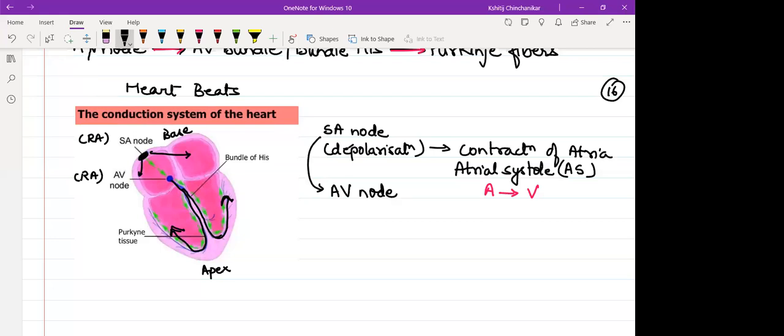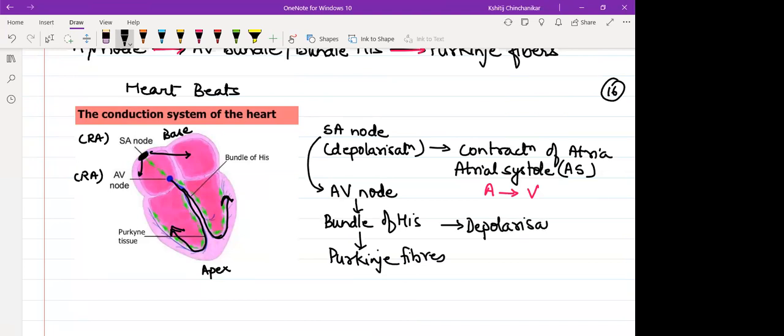So AV node का depolarization कब होगा? At the time when atria is undergoing contraction, because it will take some time for the message to spread from AV node to bundle of His to Purkinje fibers. So the time when atria is getting under contraction, same time ventricles का depolarization शुरू होगा, and after that it will lead to contraction of ventricles.